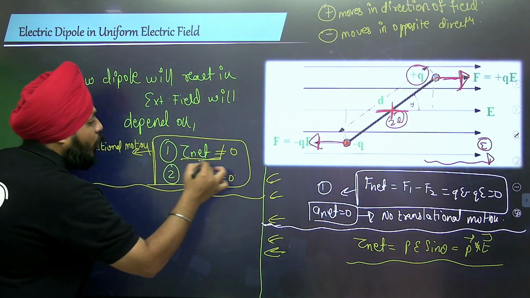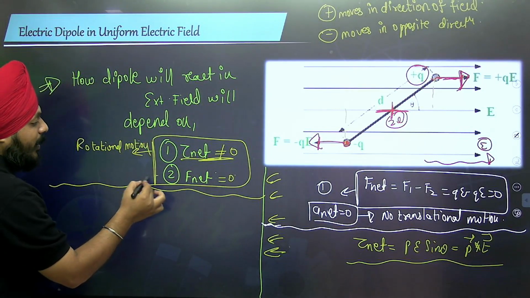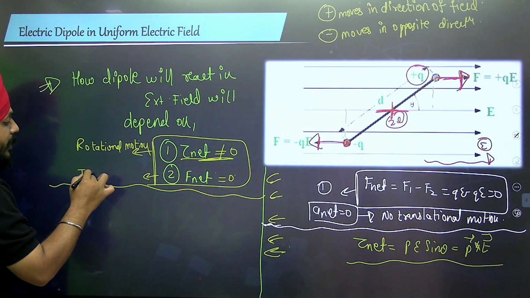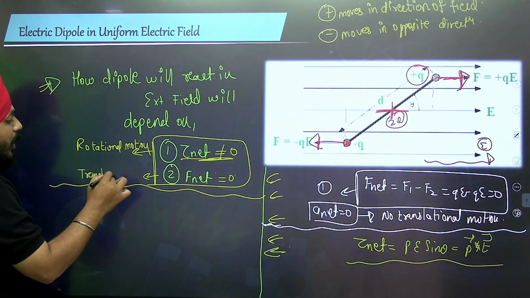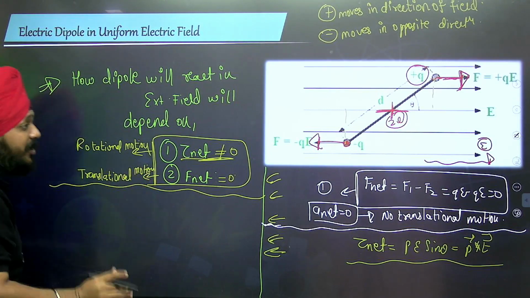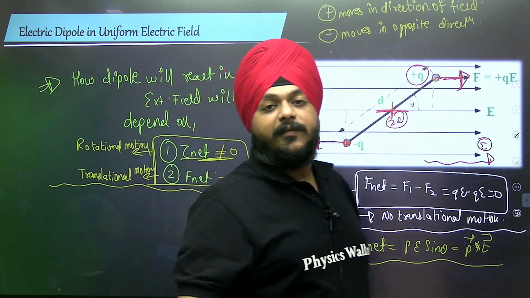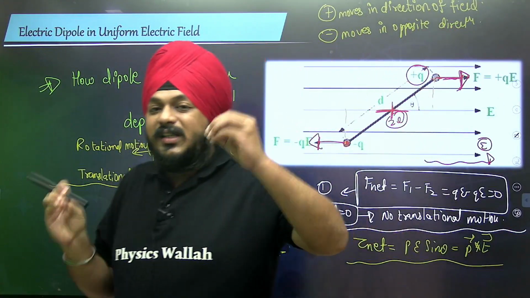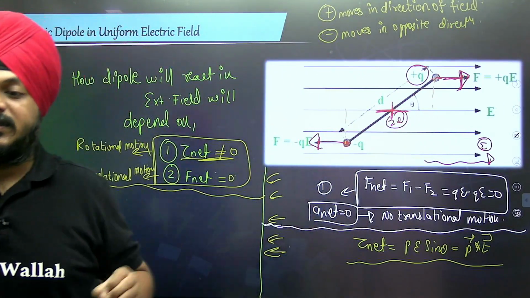Why? Net torque is not zero, and similarly it has zero possibility to perform translational motion. It will not move into a rectilinear path. It will only rotate. Okay, it will only rotate, whenever it is kept in an external magnetic field. So these are the important results.